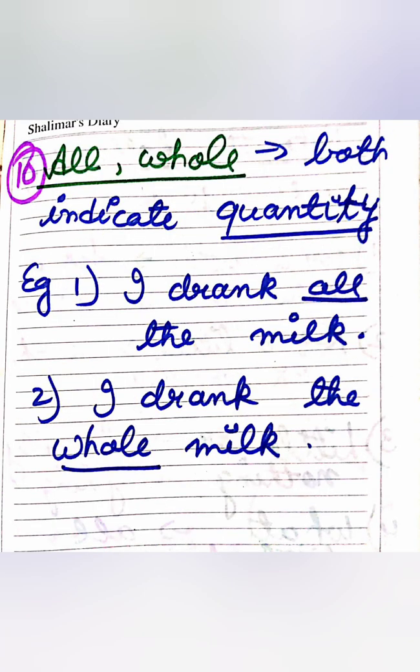Next is all and whole. Both indicate quantity, and when you are using them, you have to pay attention to the position of the word in the sentence. For example, I drank all the milk. So all is denoting quantity. Second example, I drank the whole milk. So the whole is used and it is again showing the quantity.